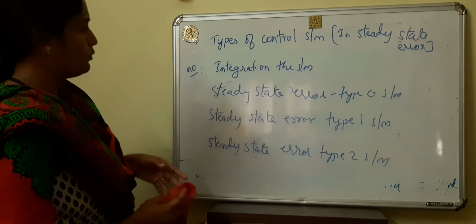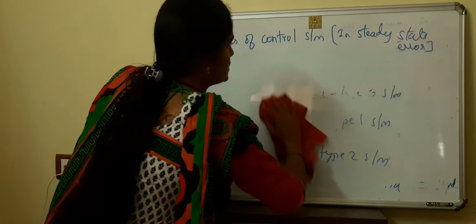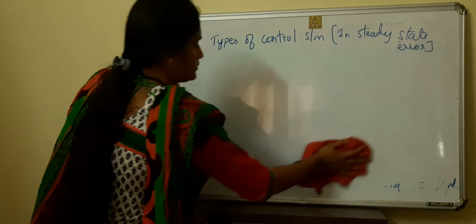Okay, if you see one table, that is enough for you to solve the problem and to understand these types of control system. Okay,